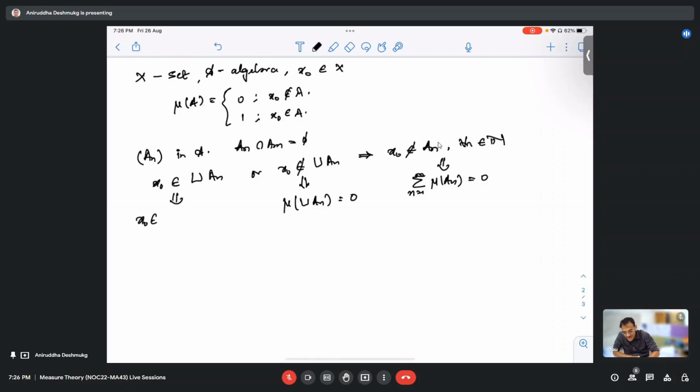x naught is inside one of the A_n, right? For some n. But the A_n are mutually disjoint, so it cannot be inside any other A_n. So it has to be in one particular A_n. Which basically means that, let me just copy.